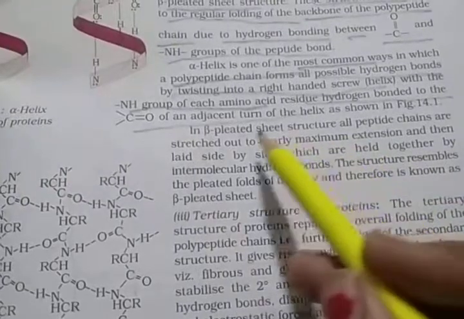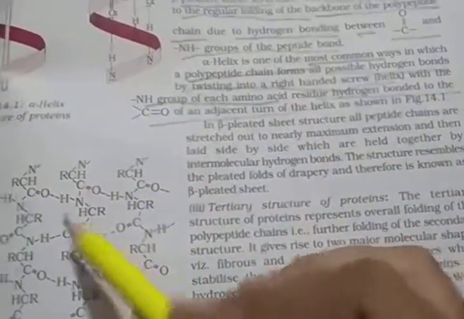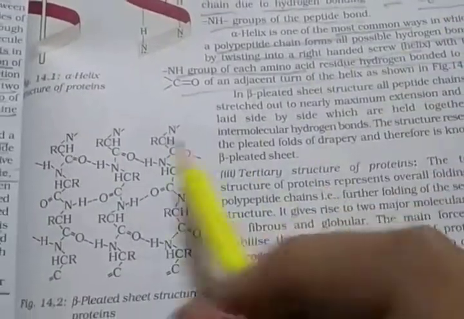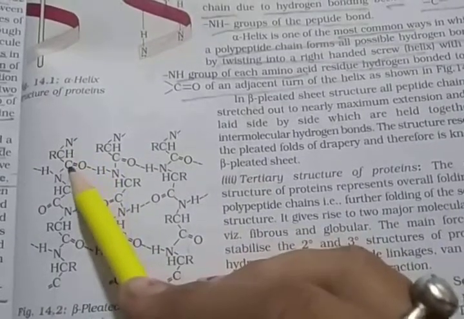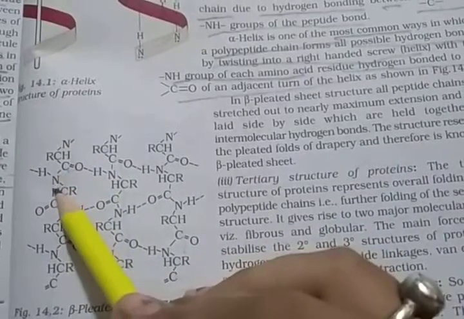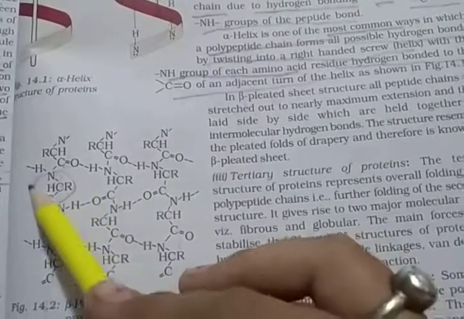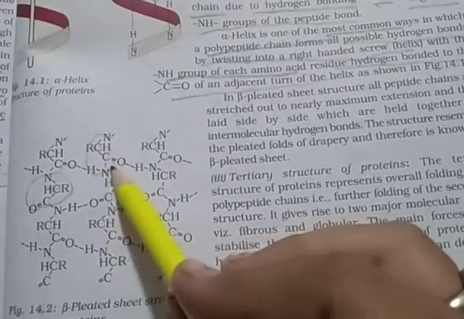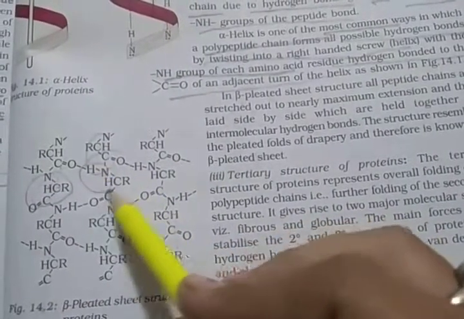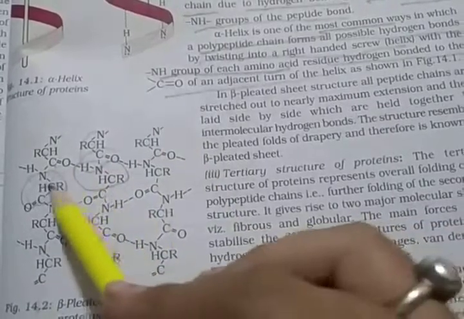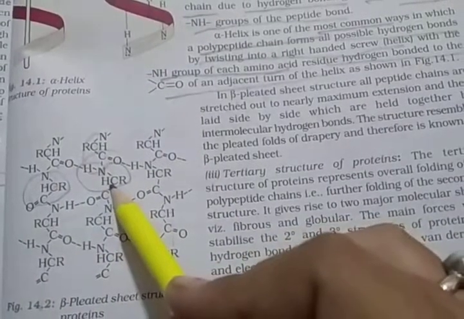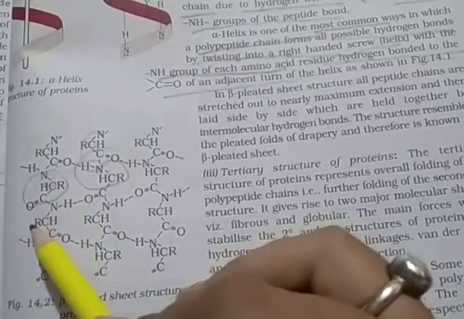Then the beta pleated sheet structure. You see this beta pleated structure is easy: only R-CH, NH, CO. This carbon forms the other NH, this is one molecule and this is another molecule. One oxygen is attached on the second side here, and nitrogen on the second side.